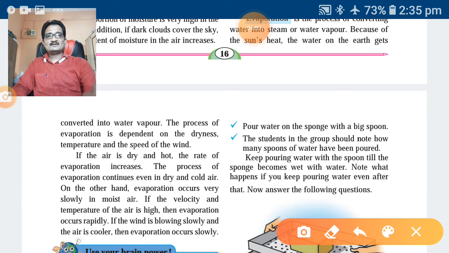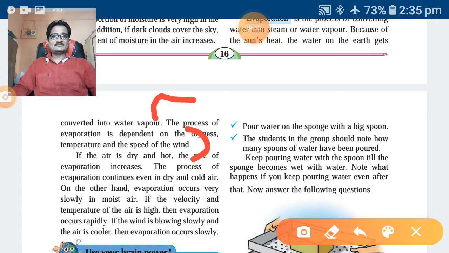Again this point you can note down. The process of evaporation depends on the dryness, temperature and the speed of the wind.